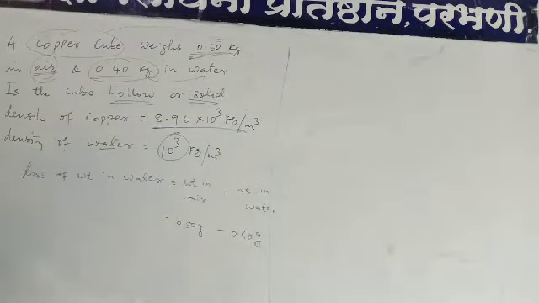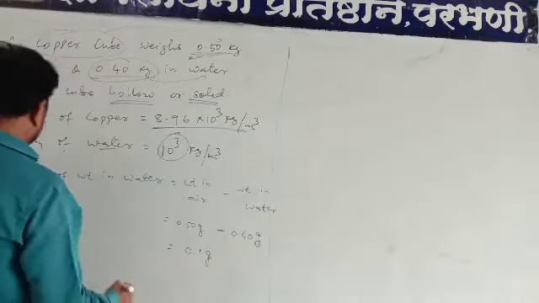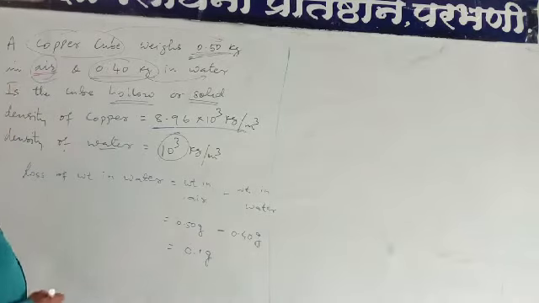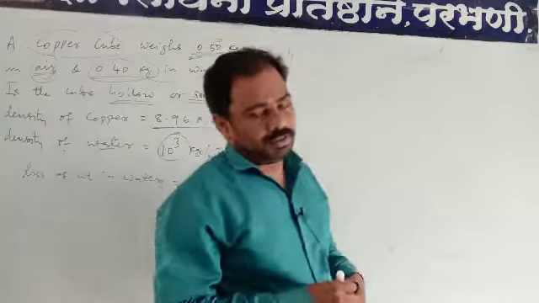So 0.50 minus 0.40 is 0.1. This is the loss of weight in water.